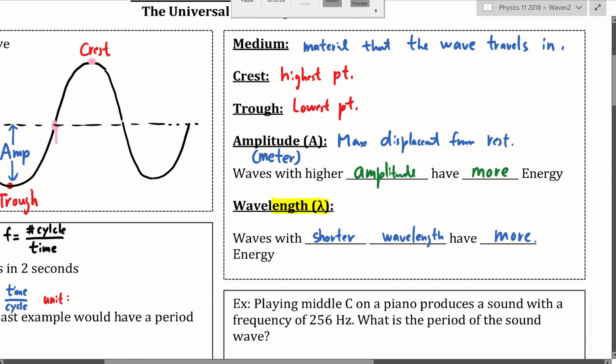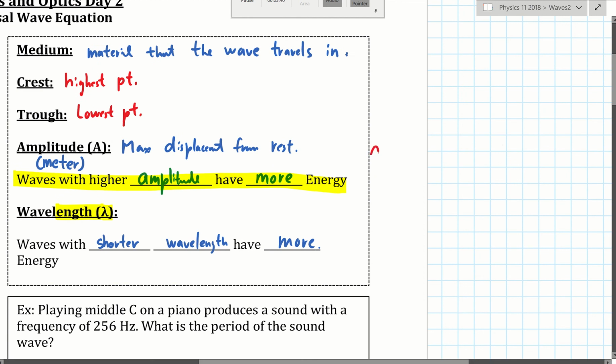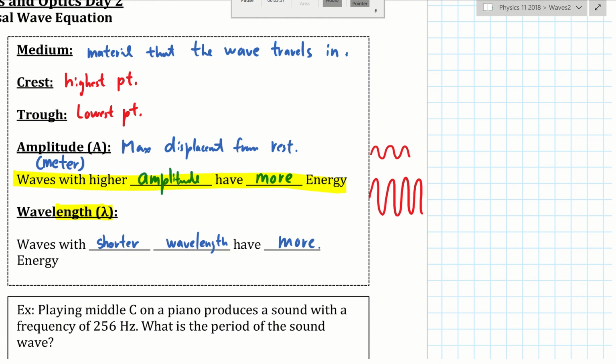Now, usually speaking, a wave with higher amplitude carries more energy. For example, if someone is making a very soft sound, then the wave looks like this. But if someone is making a very loud noise, then the wave looks like this. So which wave carries more energy? I know a sound wave is not a transverse wave. I know that a sound wave is a longitudinal wave, but it's almost impossible to draw a longitudinal wave by hand. You literally have to draw the slinky getting closer and wider at different points, so it's really difficult to draw.